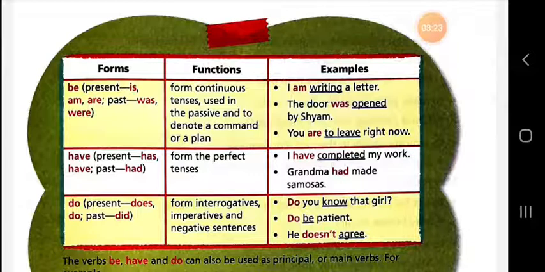And now we are going to talk about the do forms. The present forms of do are do and does, and the past form is did. Dear students, they are used to form interrogative, imperative, and negative sentences. Do you know that girl? Interrogative sentence. Do be patient. That is imperative. And he does not agree. That is a negative sentence.